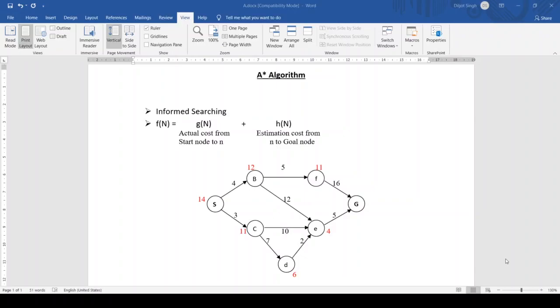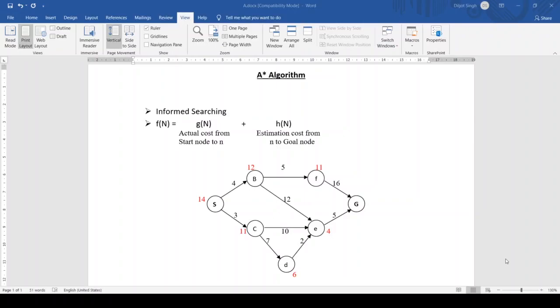This makes A star an informed search algorithm for best first search. A-star search uses a heuristic function and the cost to reach the node n from the start state, that is g(n).